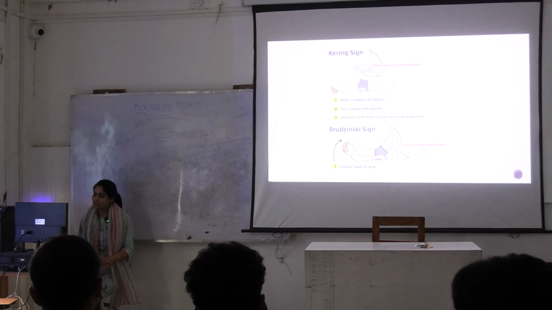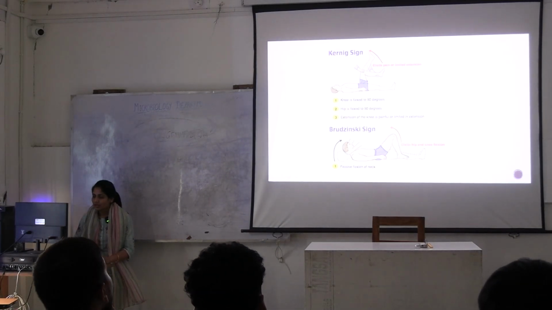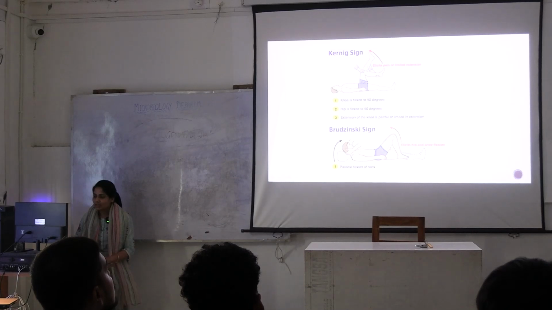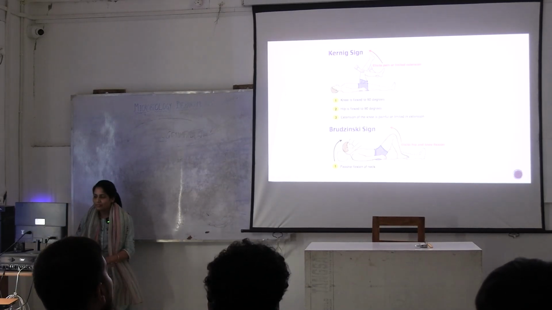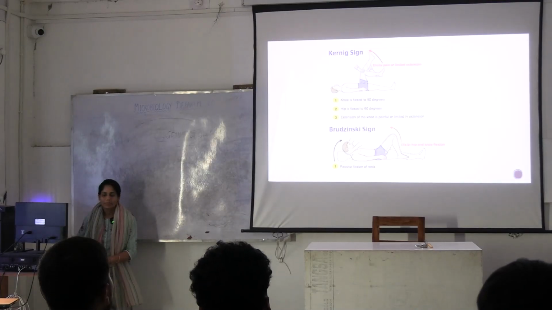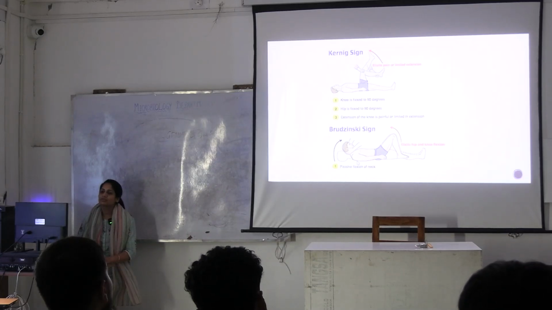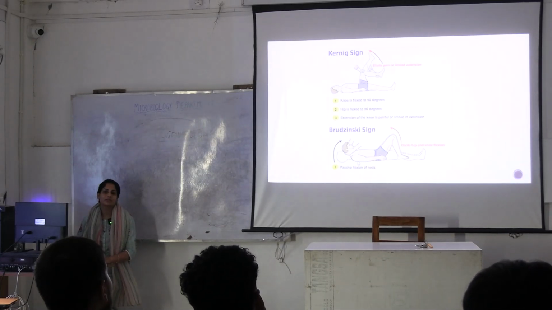Okay. So when you flex the neck, the patient will involuntarily flex the hips and knees by himself. Okay, this is a positive Brudzinski's sign. These two signs are very important to see if the patient has presented with acute meningitis.